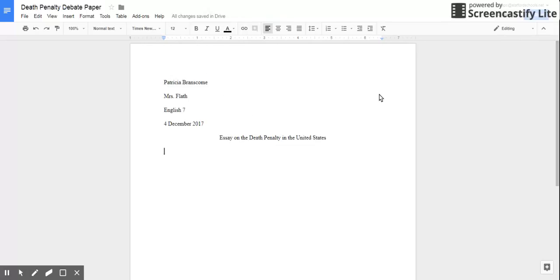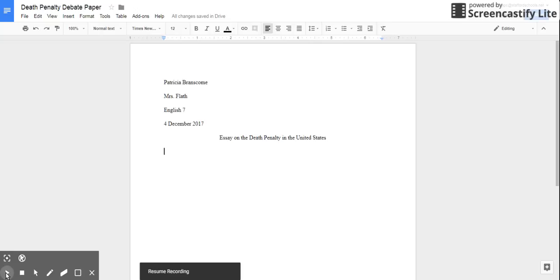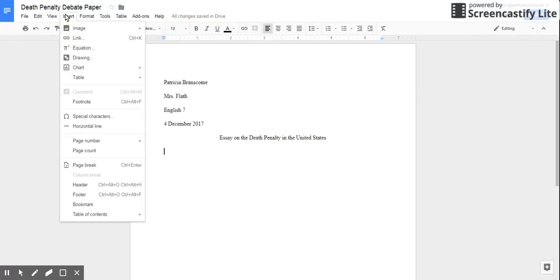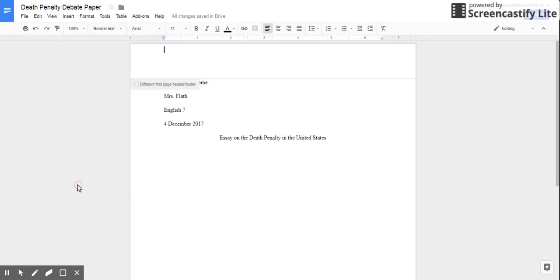There's another piece here for MLA formatting that you need to have set up, which is to have in the heading your last name and page number. So in order to insert your last name and your page number in your header, you're going to go to insert, and they have a little code down here, but I just go down to insert and click header. All right. And your last name needs to be on the right hand side. So I have to change the alignment. So right now it automatically has left align. We'll change it over to right align.